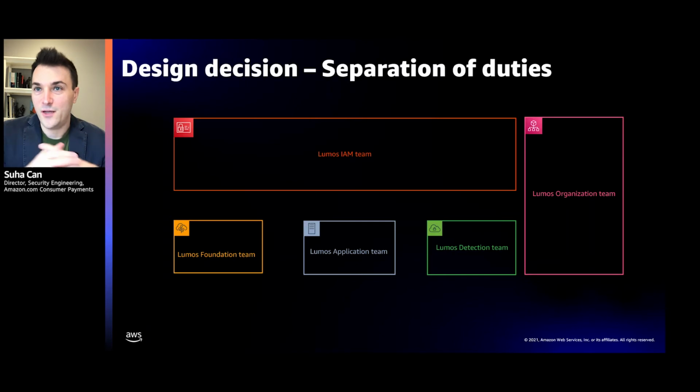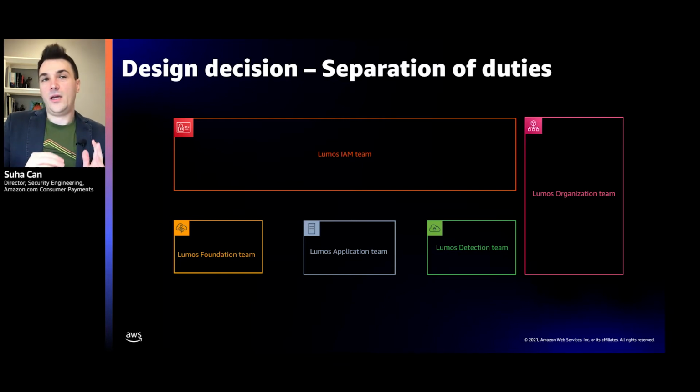While they can manage network configuration, none of these employees have the ability to push code into Lumos or modify the application. They can only use the roles that are created for them by the IAM team that are conformant to the SCP policies that the organization team has set up.